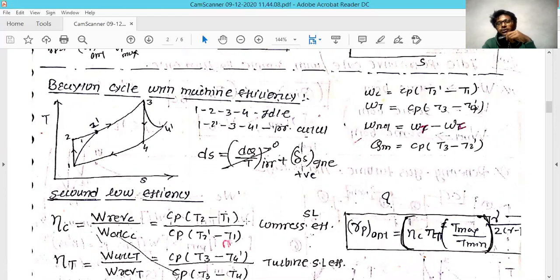In this Brayton cycle, you are very well aware that in real conditions the machine works very differently, and in the thermodynamic manner, it also works very differently. In the ideal condition, nothing happens to this air, but you are very well aware that if you compress this air, it will heat up after some pressure ratio. If you increase the pressure ratio, the temperature of that air will increase continuously.